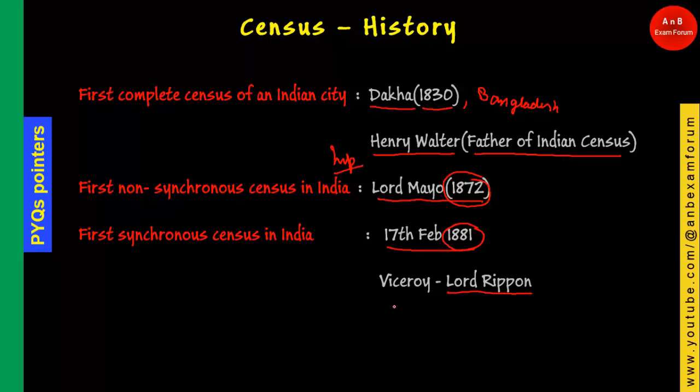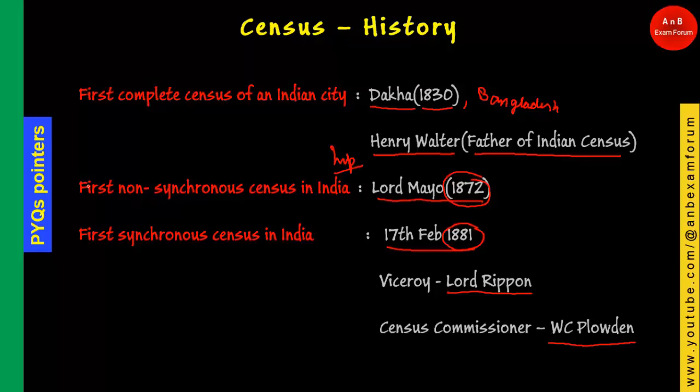One more question they can ask you is the census commissioner. Who was the census commissioner when the first synchronous census was carried out? It is W.C. Plowden. Just remember this name.